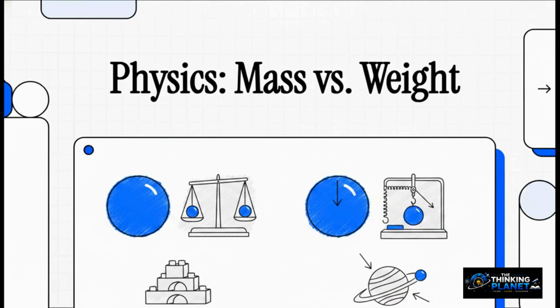Welcome to today's masterclass. I'm really glad you're here for this explainer because today we're rolling up our sleeves to demystify one of the absolute most common mix-ups in all of science. We throw these two words around every single day, right? Usually using them completely interchangeably. But in the world of physics, they are entirely different beasts, total game changers. I'm talking, of course, about mass versus weight. So let's dive right in and clear up this confusion once and for all.